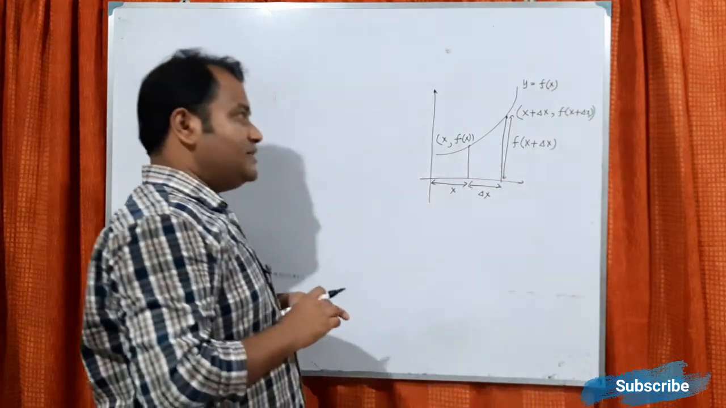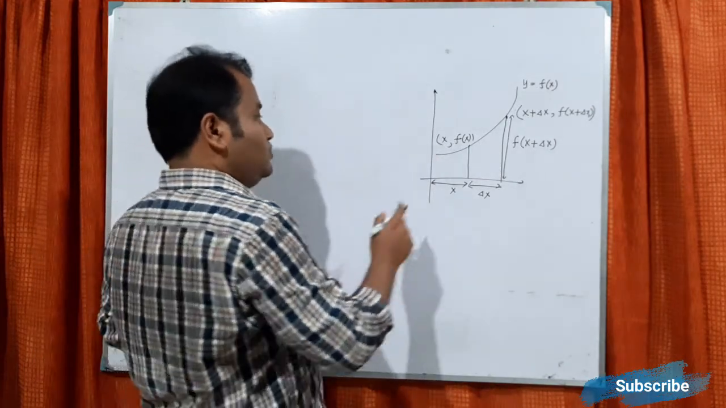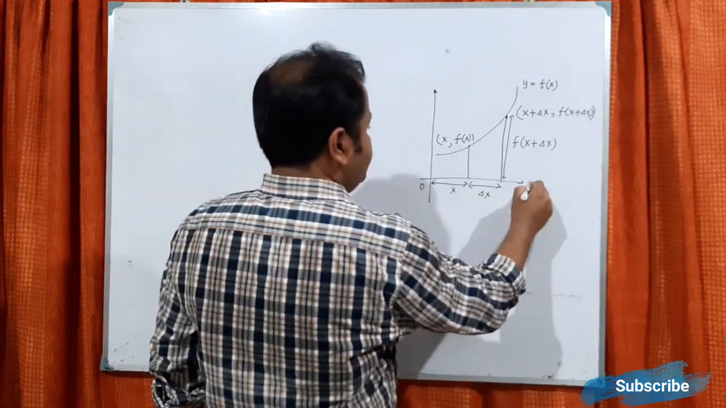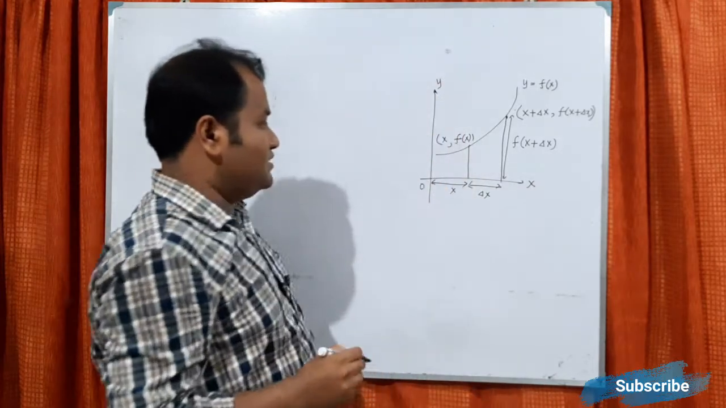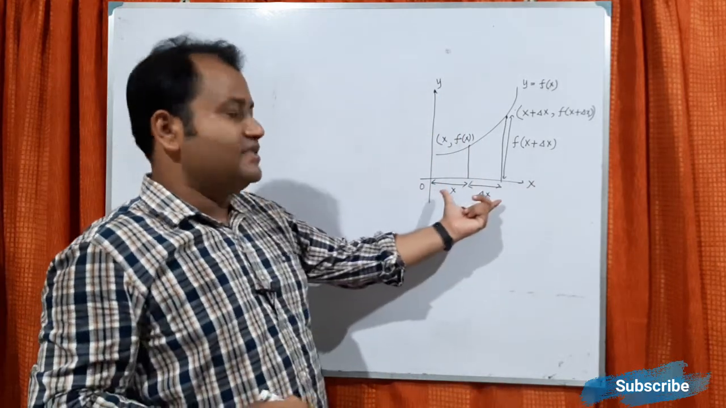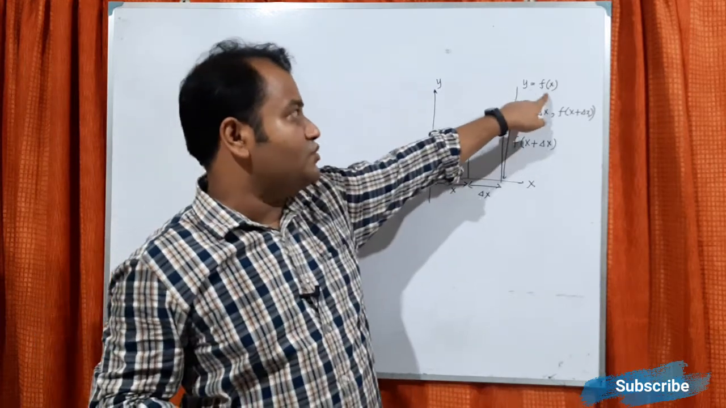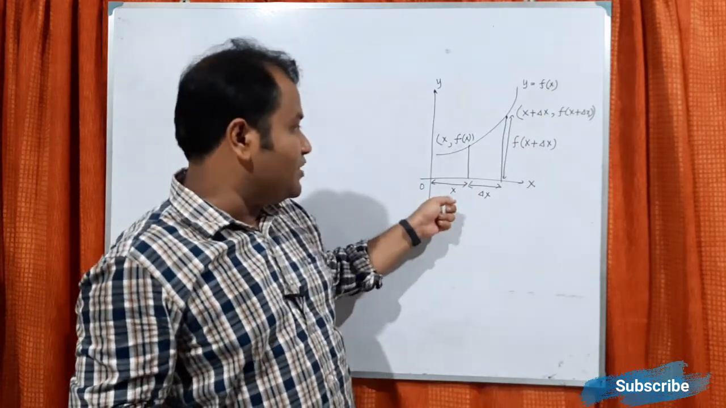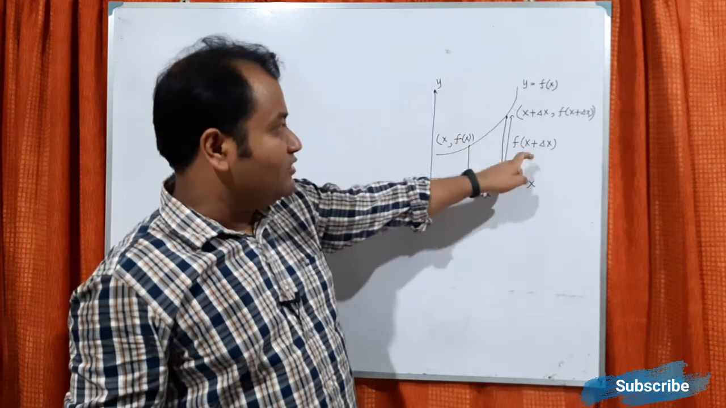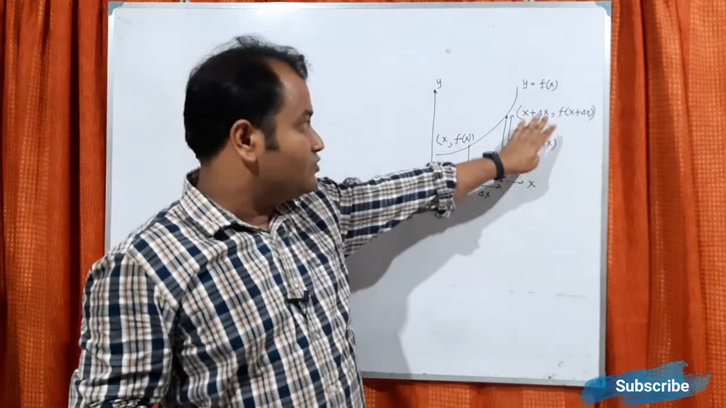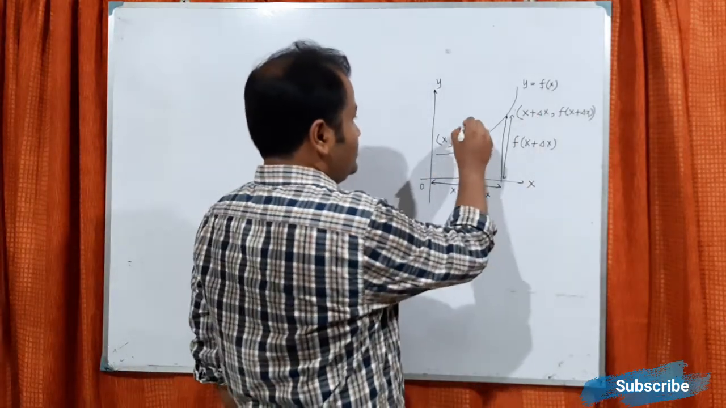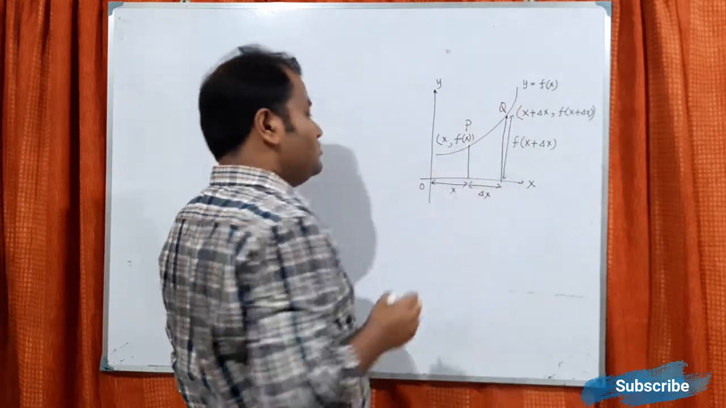What we are doing basically is taking two very consecutive points. One is x, another is x plus delta x. At the point x, the y value will be f(x) because y equals f(x). Similarly, at the point x plus delta x, the y value will be f(x plus delta x). So if this point is P, this point is Q.